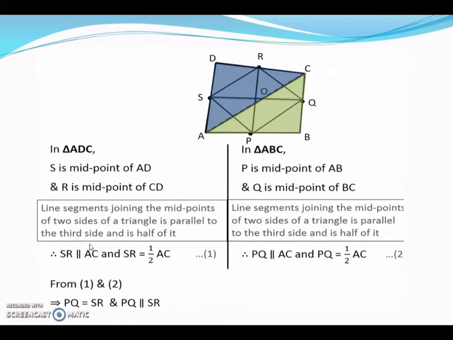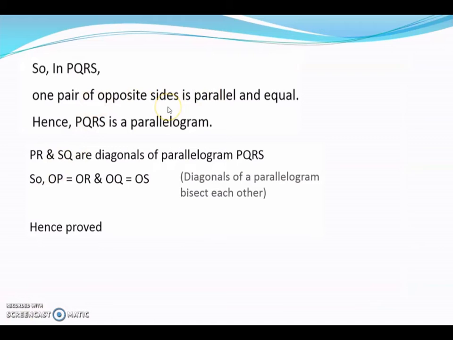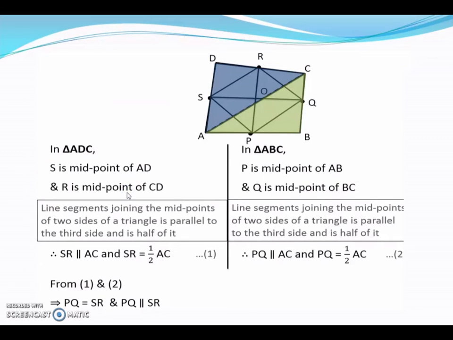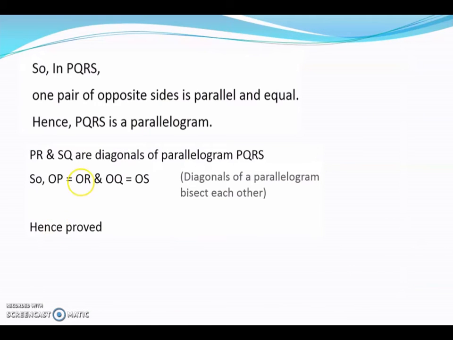Now first we have to prove that this PQRS is a parallelogram. Again we will use the midpoint theorem. We know that the diagonals of a parallelogram bisect each other at the point of intersection. Now what are the diagonals? SQ and RP, they are the diagonals. So they will bisect each other. Once you prove it's a parallelogram, you can prove the other part of the question.